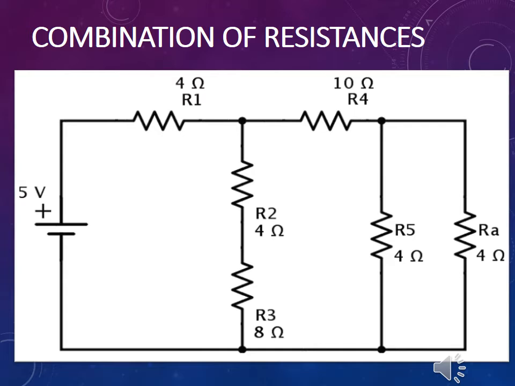Observe the diagram here. R1 and R4 are combined back to back. That means they are in series. Observe R5 and RA, they both are connected in parallel combination. Now we will study in which combination will have less resistance and in which combination will have more resistance.